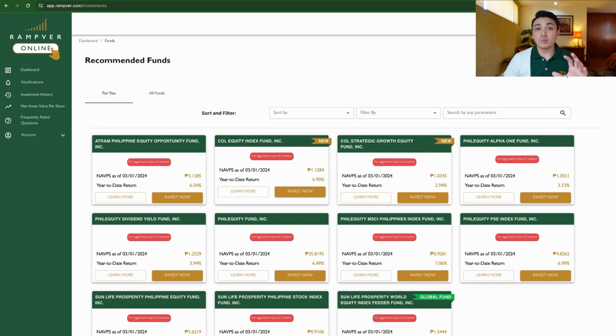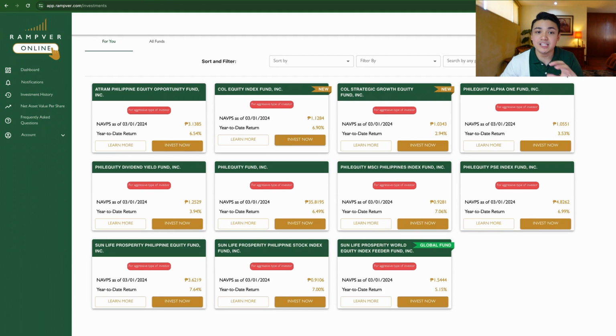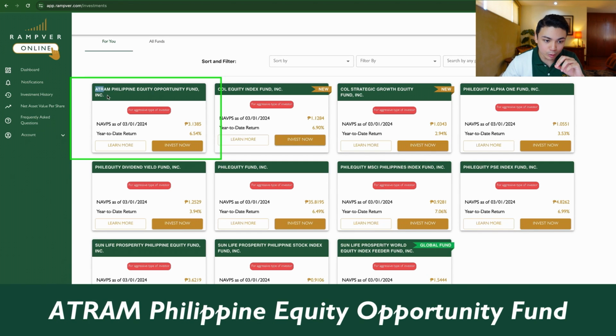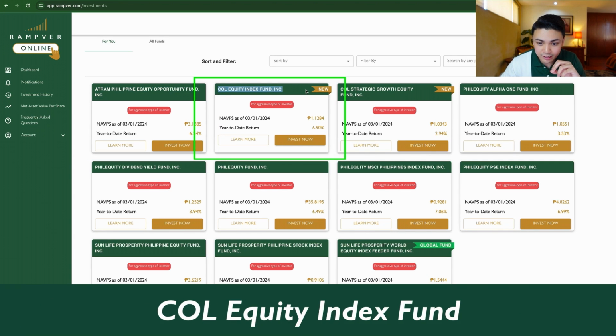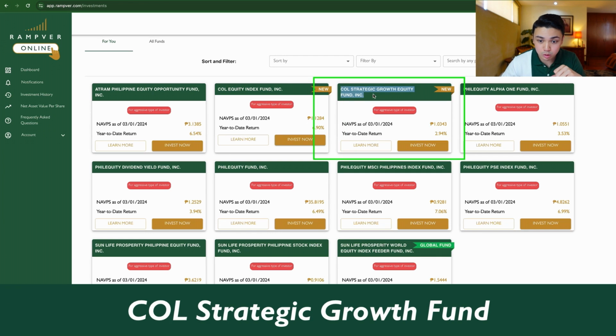Okay, you will be met with this page, Recommended Funds. Now, it's recommended funds because I am an aggressive investor. So yung mga pinupush sa akin ni Rampver Online would be funds that are aligned to my risk appetite. So you can see here that all of our fund providers have their own aggressive funds as well. Here, we have options like Atram Philippine Equity, Call Equity Index, Call Strategic Growth. These are 2 new funds.